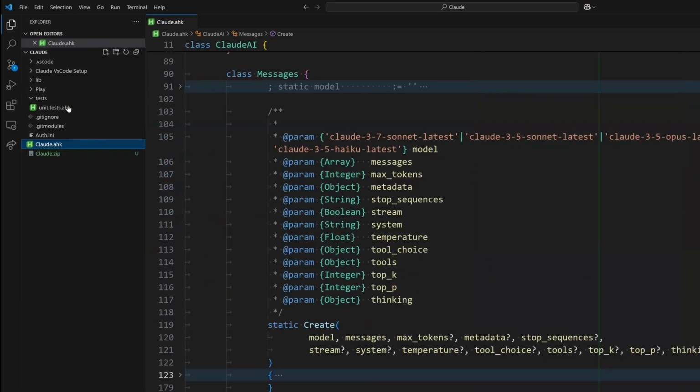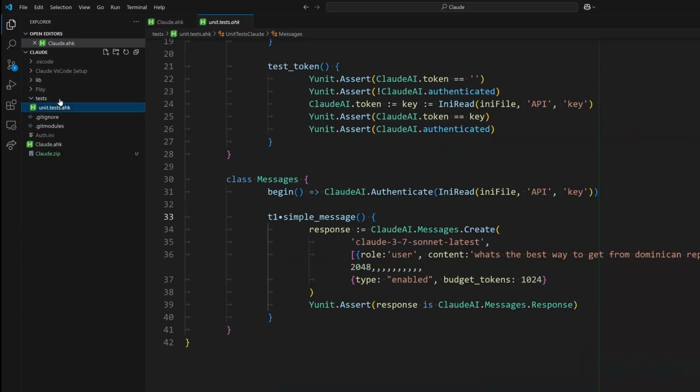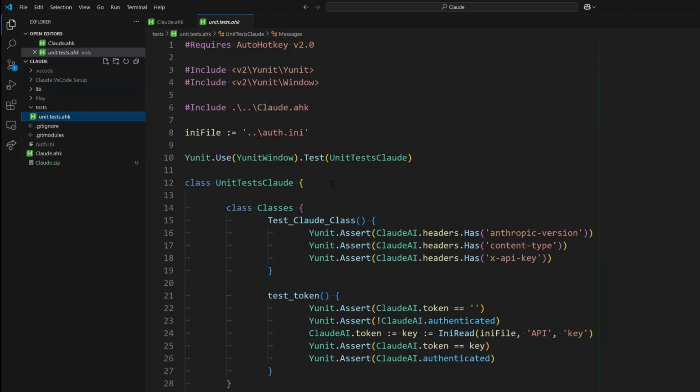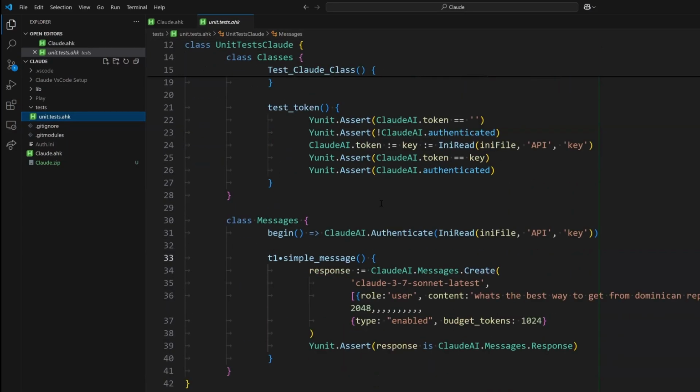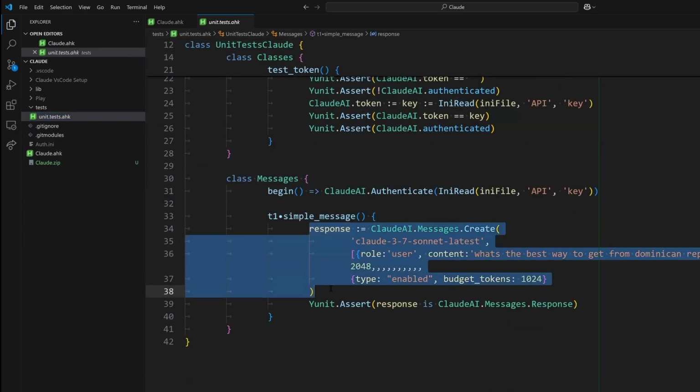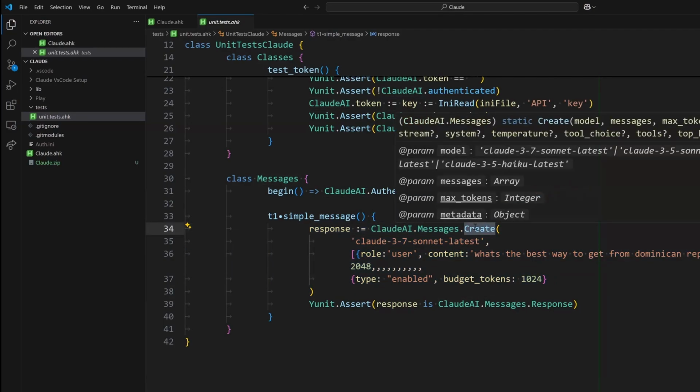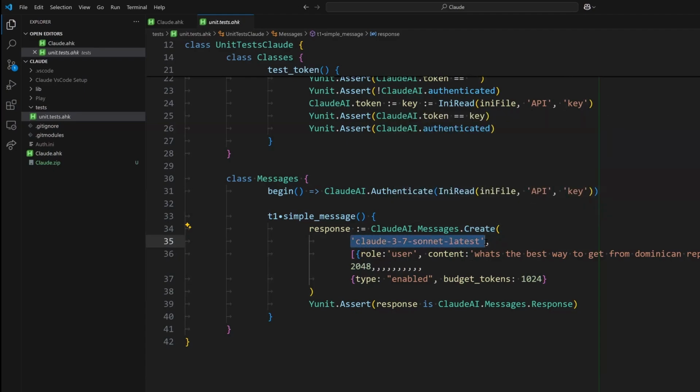So in the class, I don't know if we had already some examples. Not here, but this test class gives you an example of how to use it. So basically, this is how you would make a call. You will call the Claude messages endpoint, create. That's the function that I was just showing. We put in there the model that I want to use.